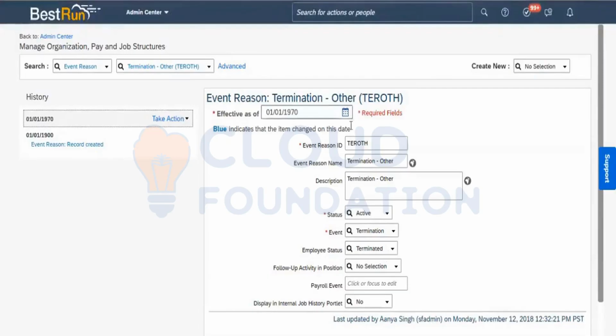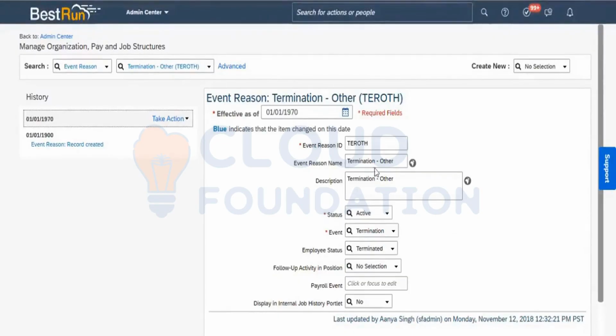That is something about the event reason, how we create it, or which is already created. After the post implementation, there are also certain requirements where we need to create certain event reasons. What are the mandatory things? What are the following requirements?